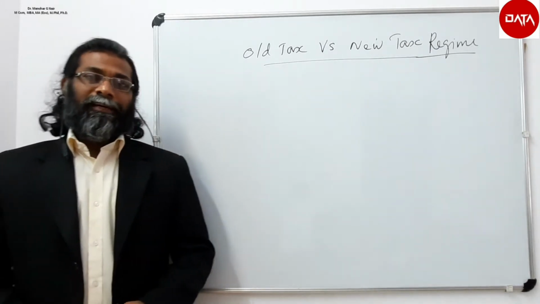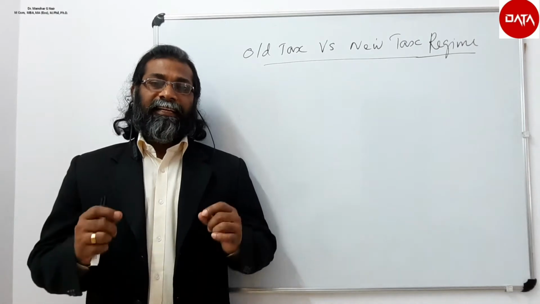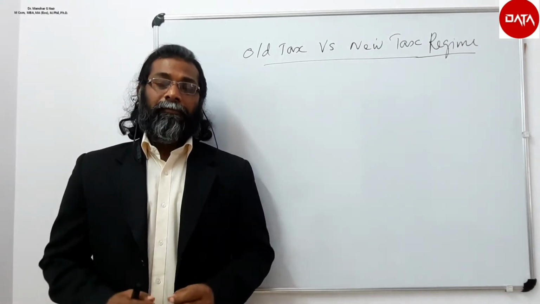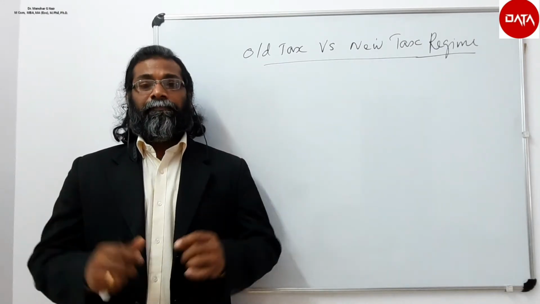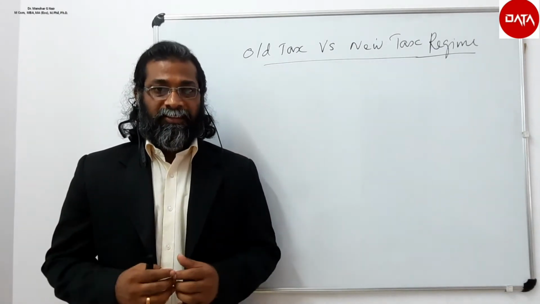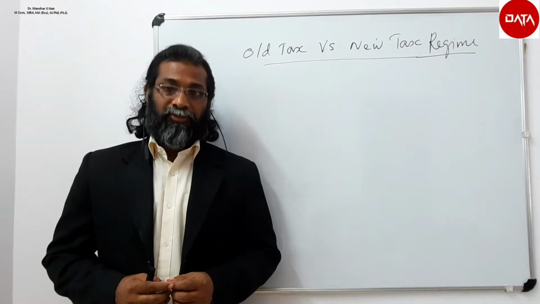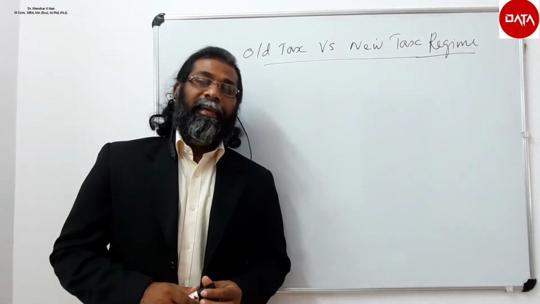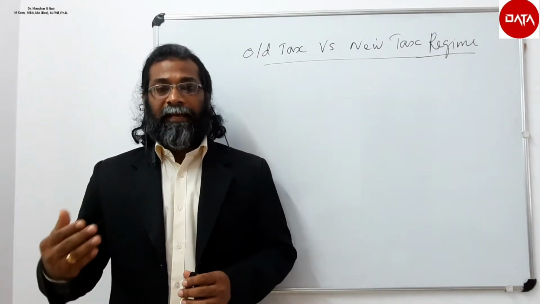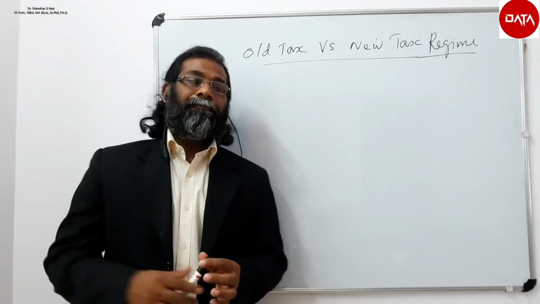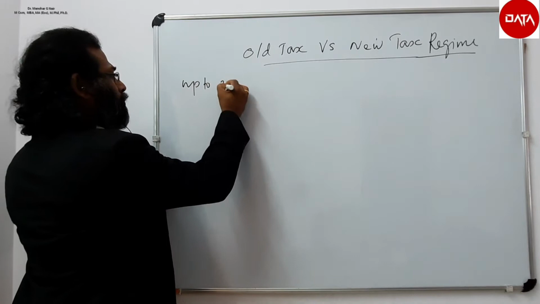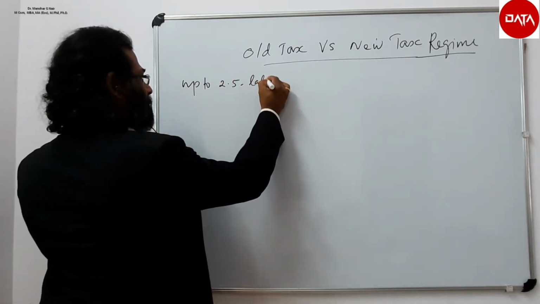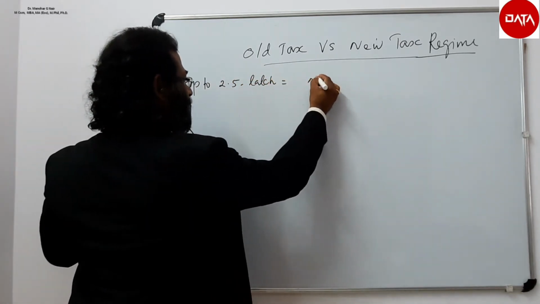So first of all, let us see what is the tax rate applicable under these two systems, that is the old system as well as the new system. In the existing old tax slabs, up to 2.5 lakhs income, nil tax is to be paid.